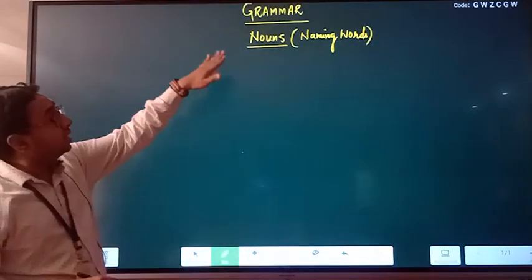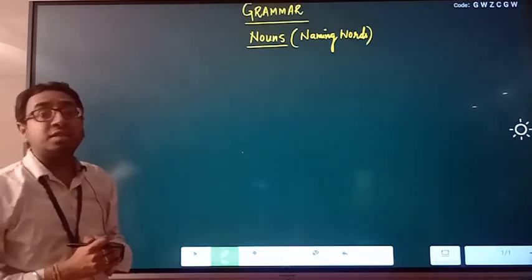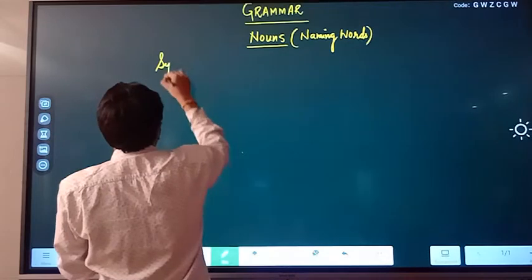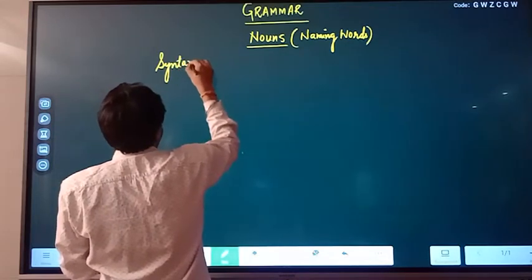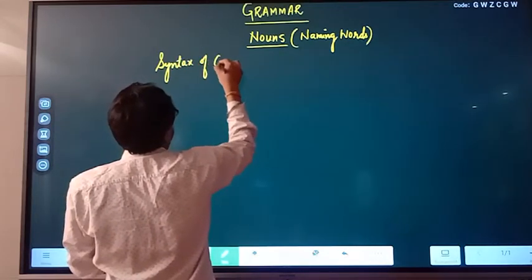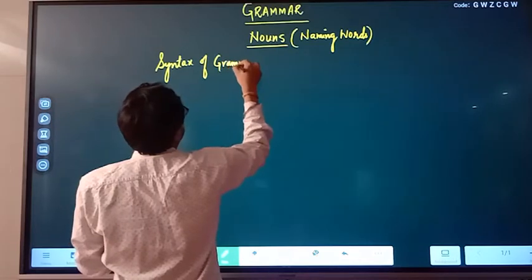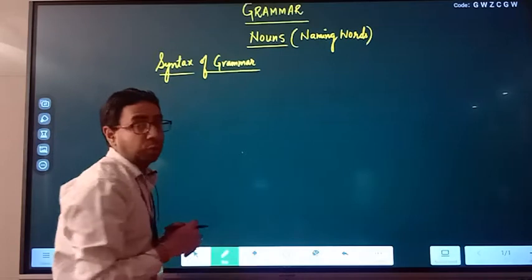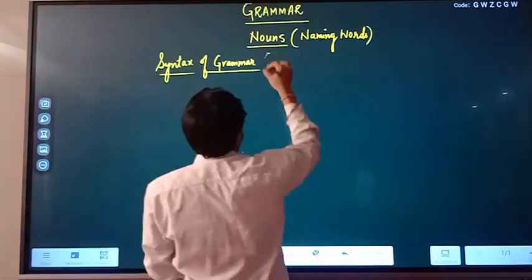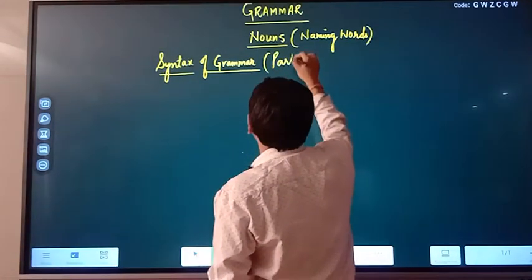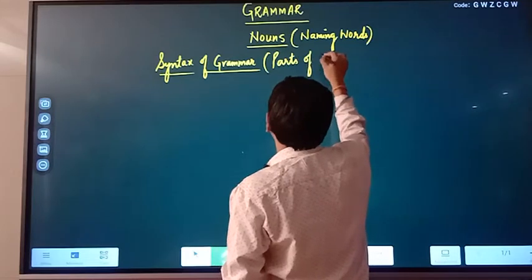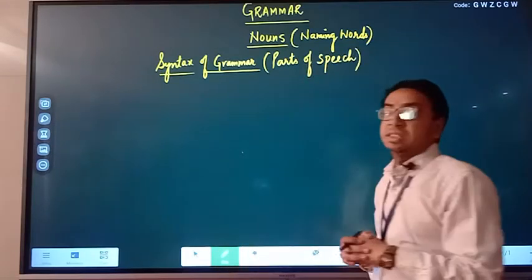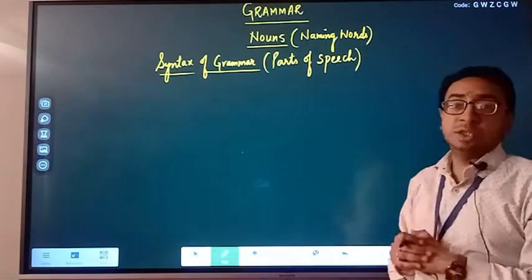But before starting nouns, let us understand the syntax of grammar. Syntax of grammar means the rules or regulations that we have to follow, which is popularly known as parts of speech. Syntax of grammar, parts of speech, rules.